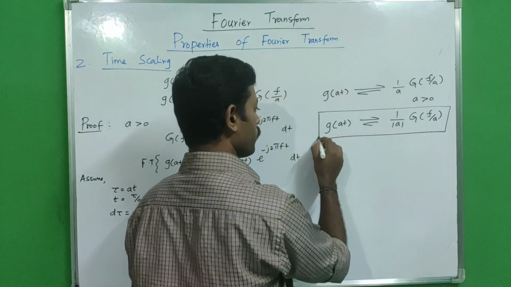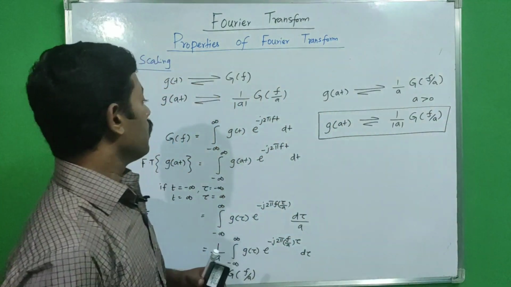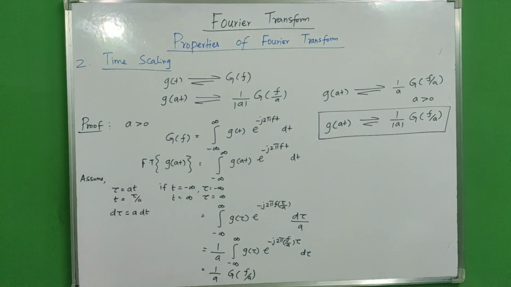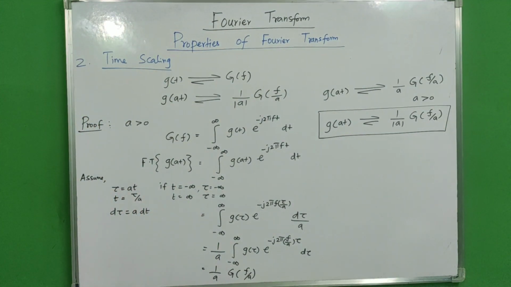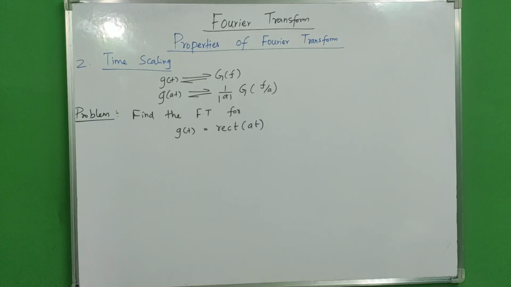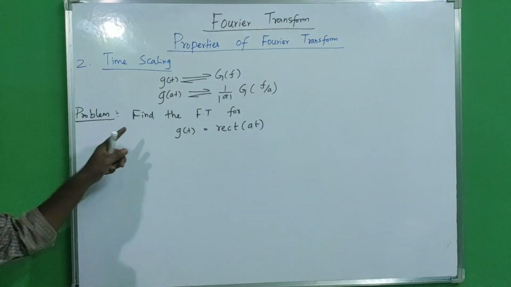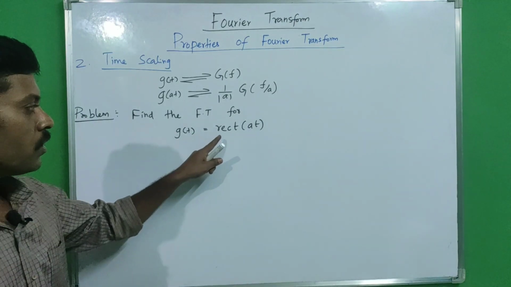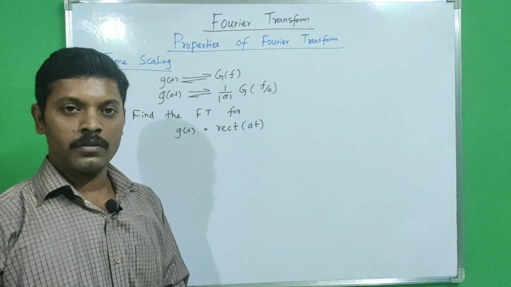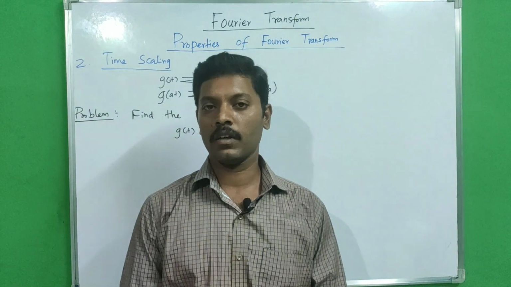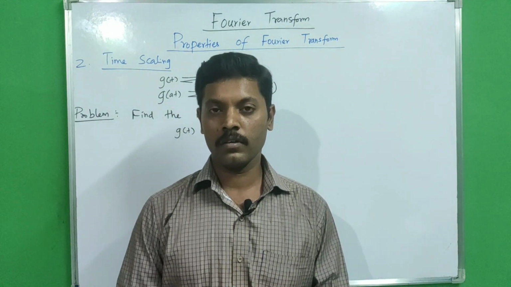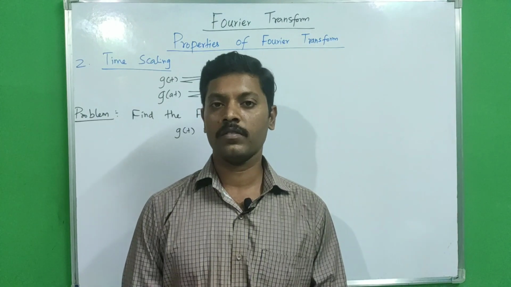Now we will see the problem related to this time scaling property. The problem is to find the Fourier transform for g of t equal to rect of a t. Actually our signal is a rectangle signal. We already found that for a rectangle signal our Fourier transform is a sinc pulse.